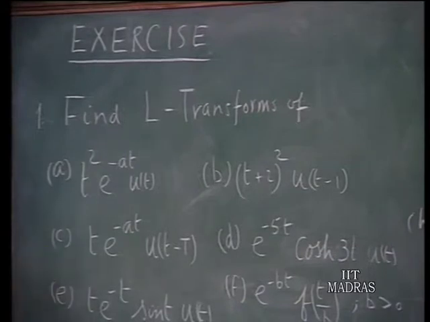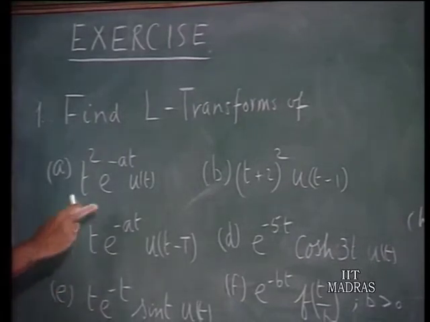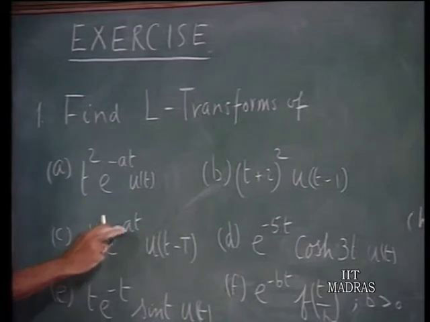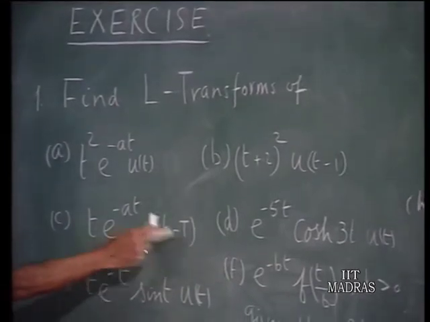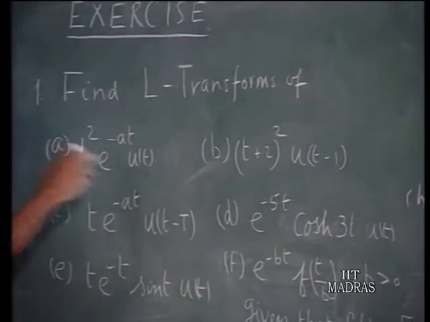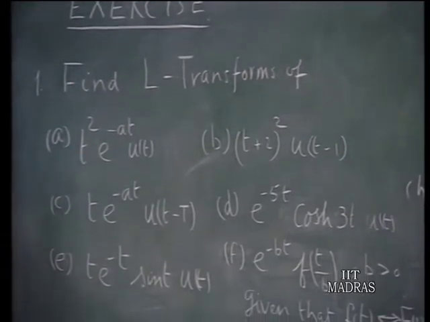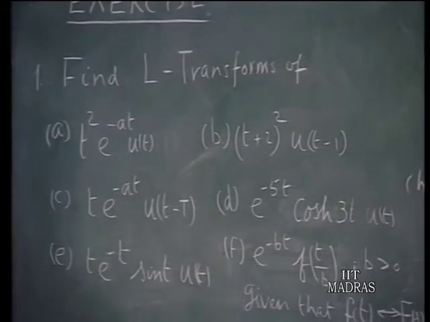The third function, time multiplied by e to the power of minus at, t e to the power of minus at multiplied by u(t minus T), a delayed step function. So once again, this function starts from t equals capital T onwards. It's truncated for values of t less than capital T.